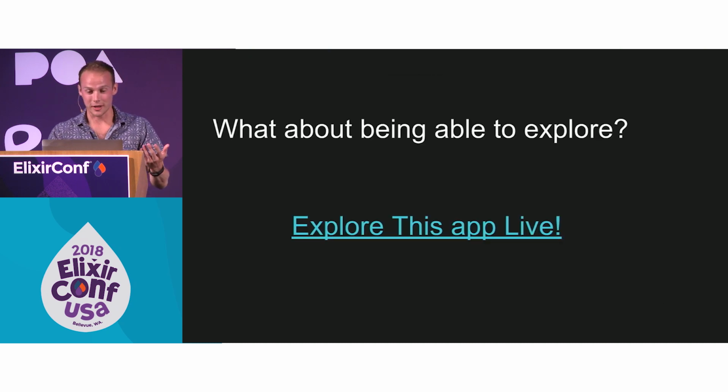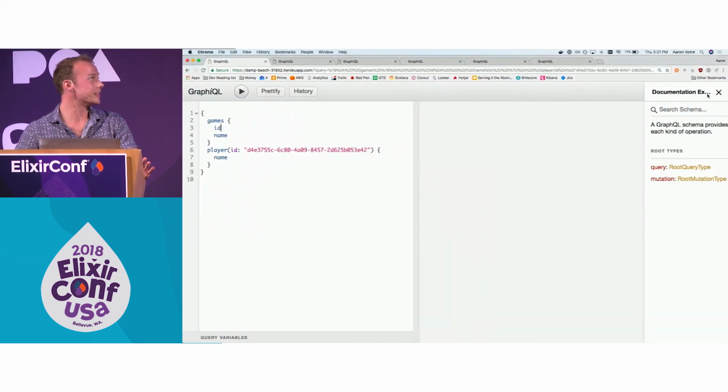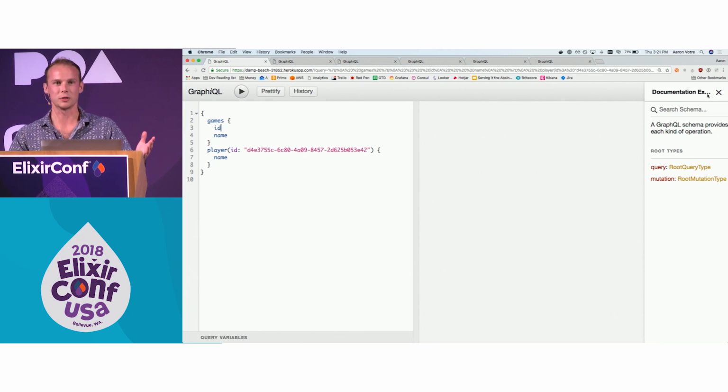So this is good. This is keeping us efficient, and it's also making everything more readable for the next person. And I mentioned that you can explore this. Well, one of the great parts about the GraphQL spec is that everything should be introspectable. And that means we can basically have an IDE for writing these client queries.